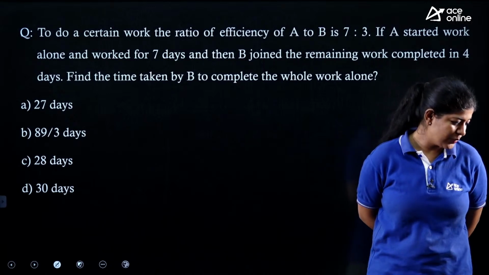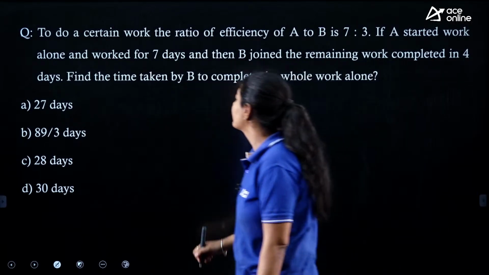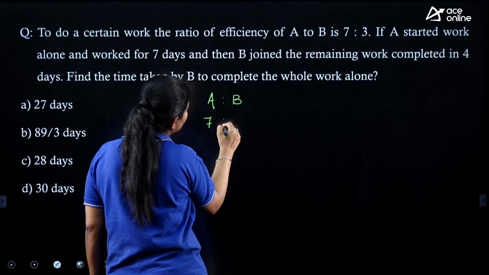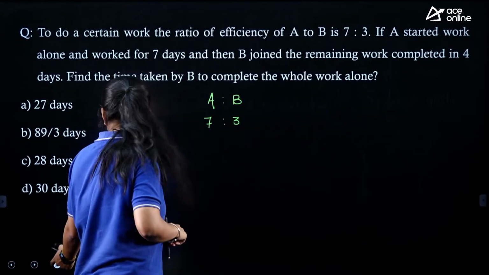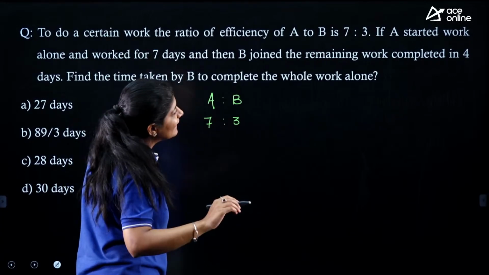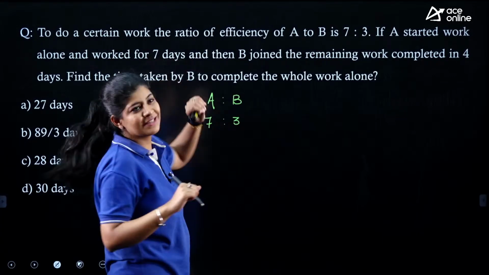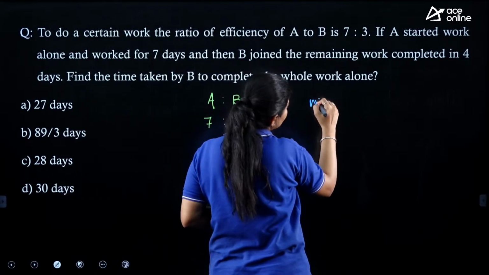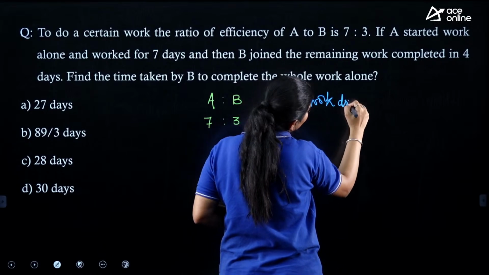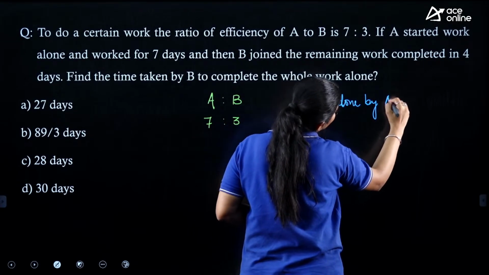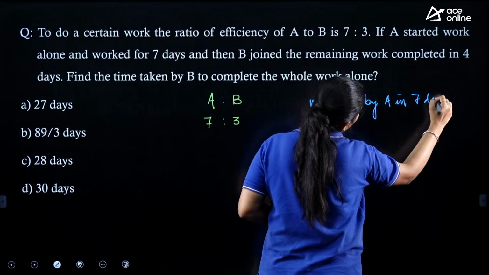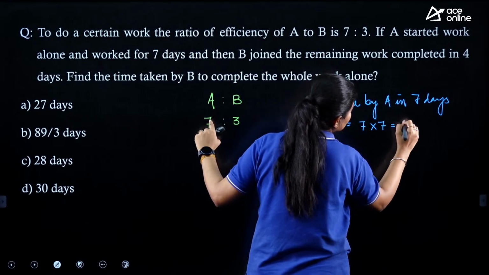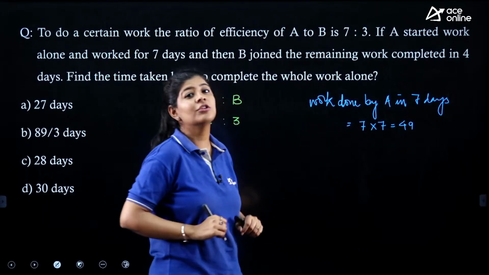Okay, very good Rakesh, very good Vijay, very good Deepak. Let's see. Here we have two people, A and B. The efficiency ratio is 7:3. The question says that A started work alone and worked for 7 days. So first we find the work done by A in 7 days. The efficiency of A is 7 and he worked for 7 days, so he completed a total of 49 units of work.